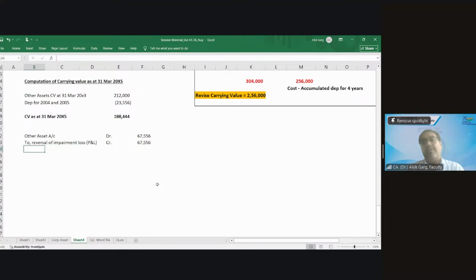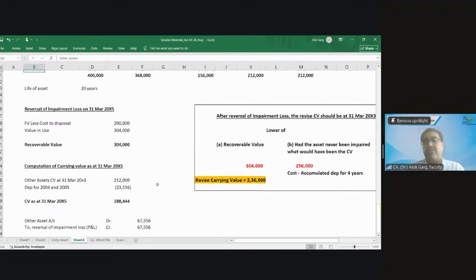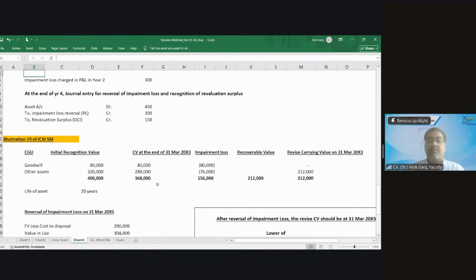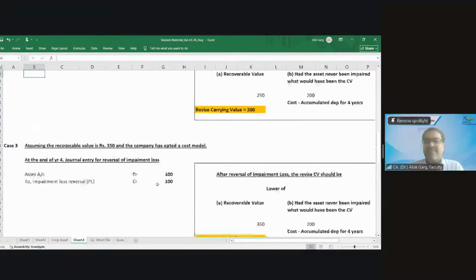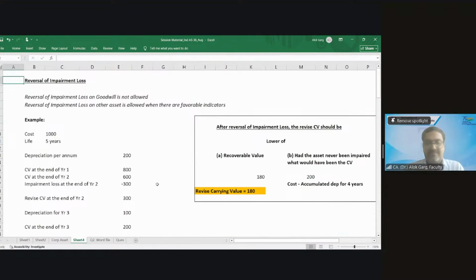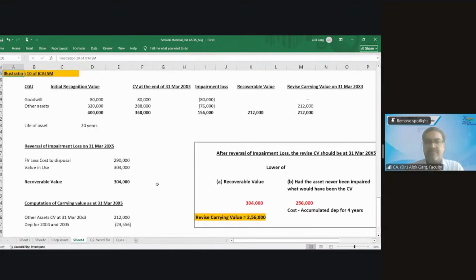Anyone who has not been able to understand the concept of reversal of impairment loss? 5 बार तो मैं बोल चुका हूं, 5 बार मैं टेबल भी लिख चुका हूं. So आपको याद हुआ नहीं हुआ? Yes, sir. सब प्रिंट हो गया सर, छप गया. सब क्लियर हो गया? Clear with clarity, clear with confidentiality, clear with transparency, clear with visibility. सब clear हो गया? Yes sir. Absolutely clear in mind? Yes, sir. Very good, guys. Thank you Sir so much.